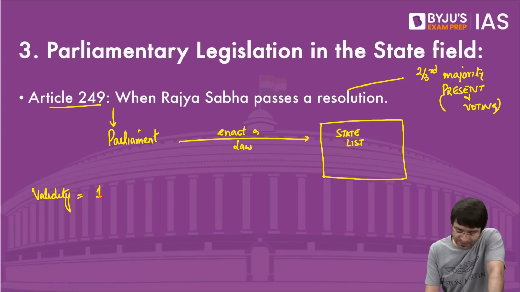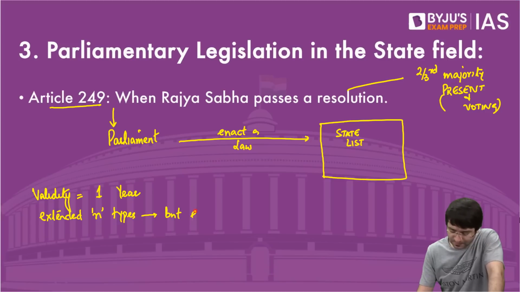The validity of this law is 1 year. It can be extended n times, but each time after Rajya Sabha approval.